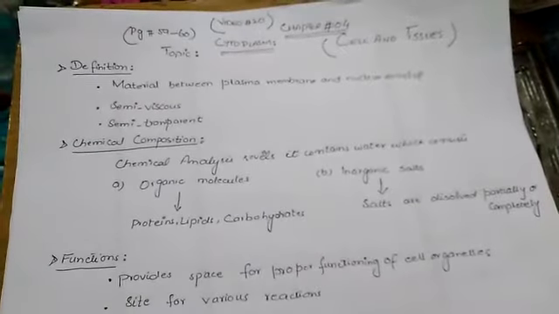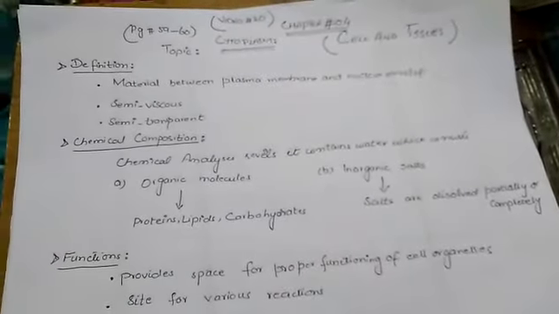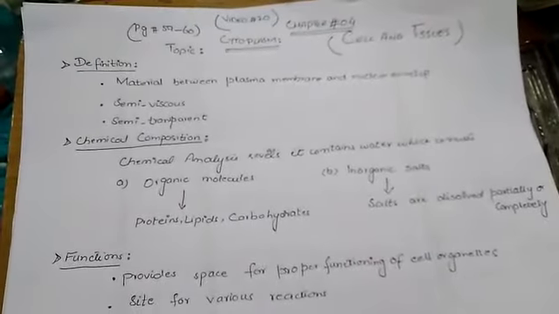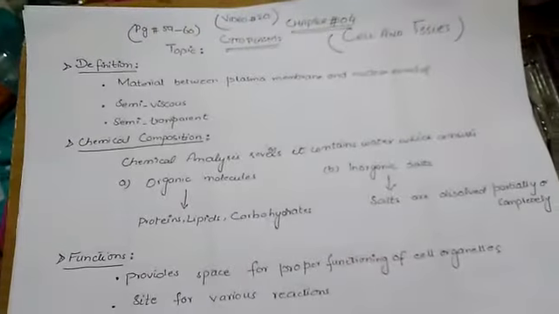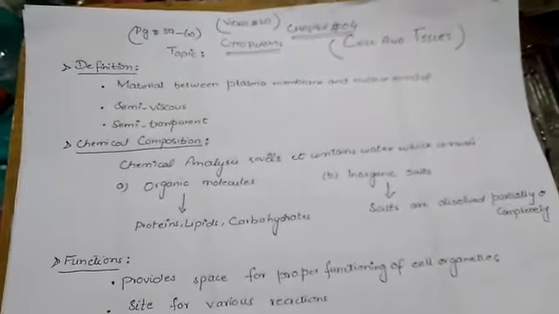The topic is cellular structures and their functions. This topic is from chapter 4, cells and tissues. The first two cellular structures were already discussed in the previous lecture, and now we come to the cytoplasm.